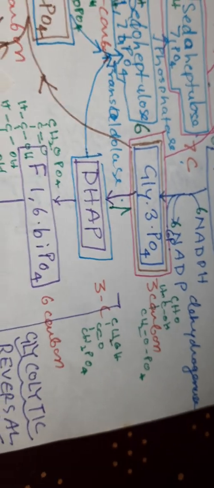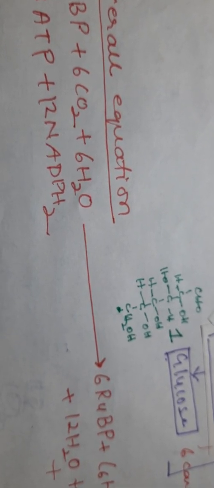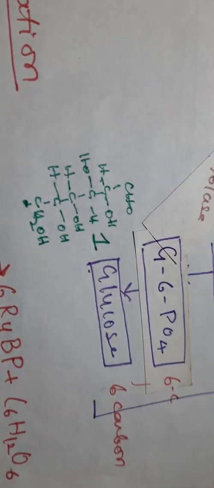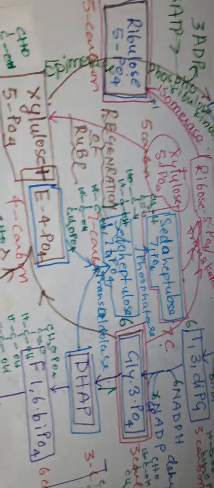You can see 7 carbon, 3 carbon, 6 carbon. So this is all about the dark reaction. In the dark reaction, the carbon is fixed and forms glucose. This is how the glucose is synthesized, and the C3 pathway continues in the leaf. So this is all about the C3 pathway. Thank you.